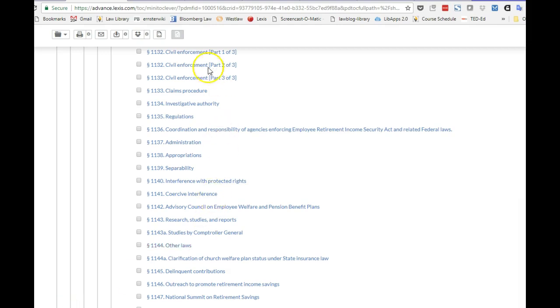So when looking at the ever-useful table of contents, it's always a good idea to check around your sections, both before and after, to see if you see any other sections that may address your client's issue. So in looking here, we see possibly civil enforcement. We want to enforce ERISA in the civil arena, so that might make sense. Perhaps administration or regulations, but again, always take a look at the table of contents to see what else you can find that might be useful.